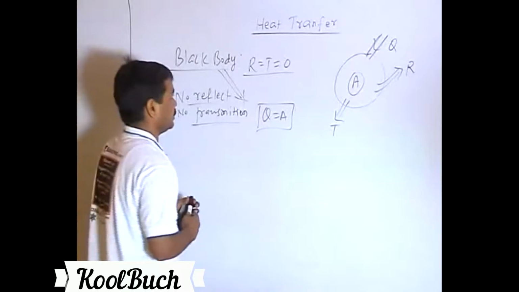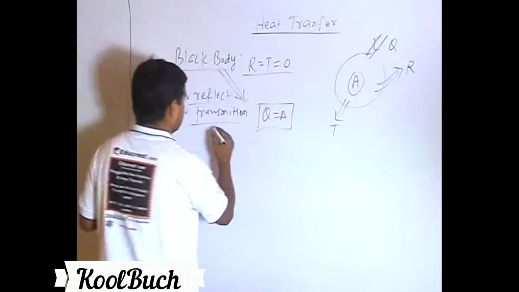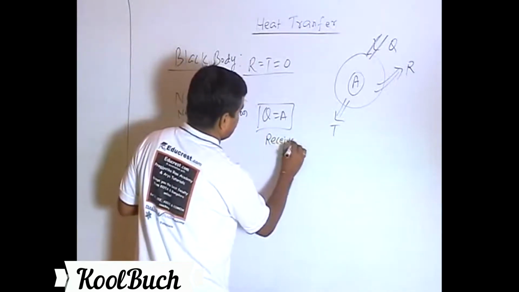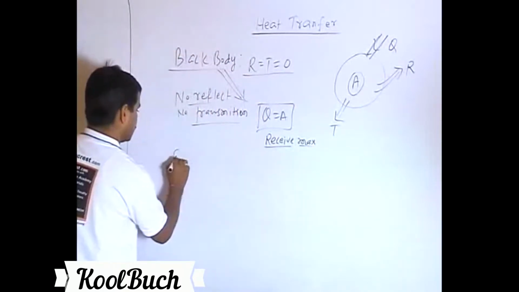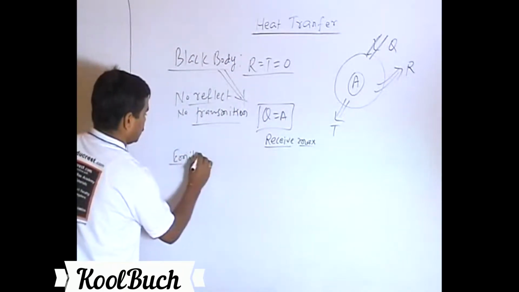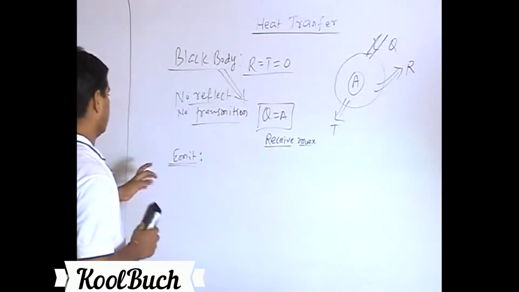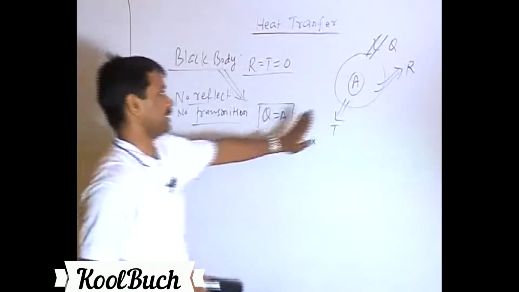Now a very interesting property: a body which receives maximum energy or maximum heat also emits maximum energy. Now let's understand the difference between emitting energy and reflecting energy.